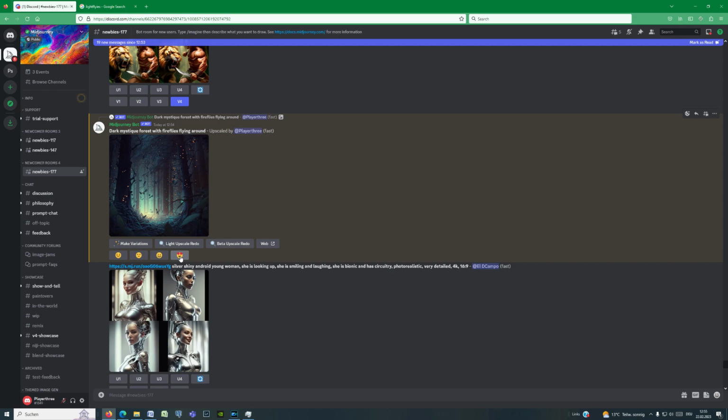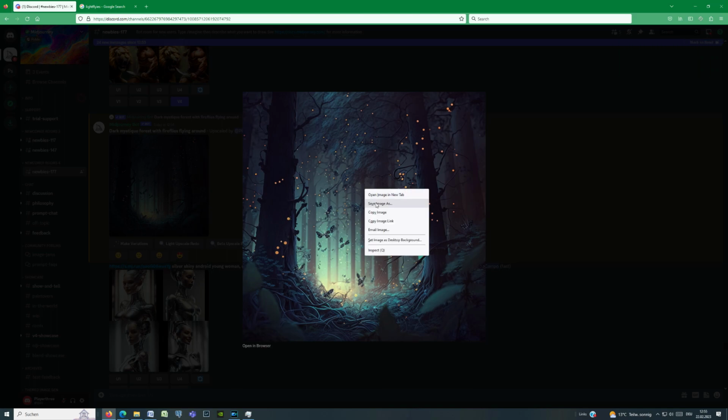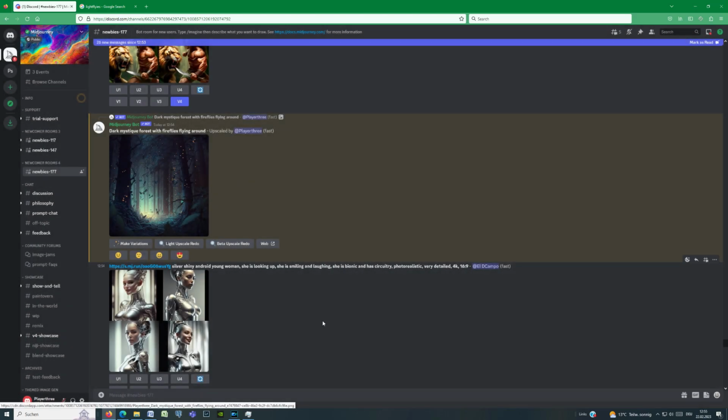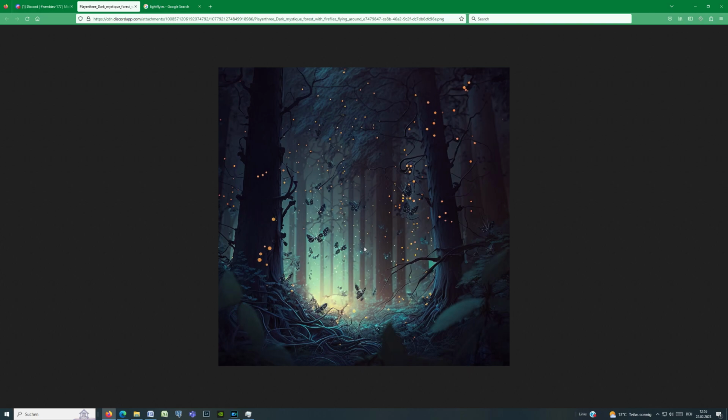Midjourney provides an additional free hour for fast generations of pictures for the 1,000 best tippers of smiley faces every day. So your active participation is encouraged. You can also save the image, copy the image, or open the image in a new tab. Or you may open it in the browser and save it from there, whatever is more comfortable for you.